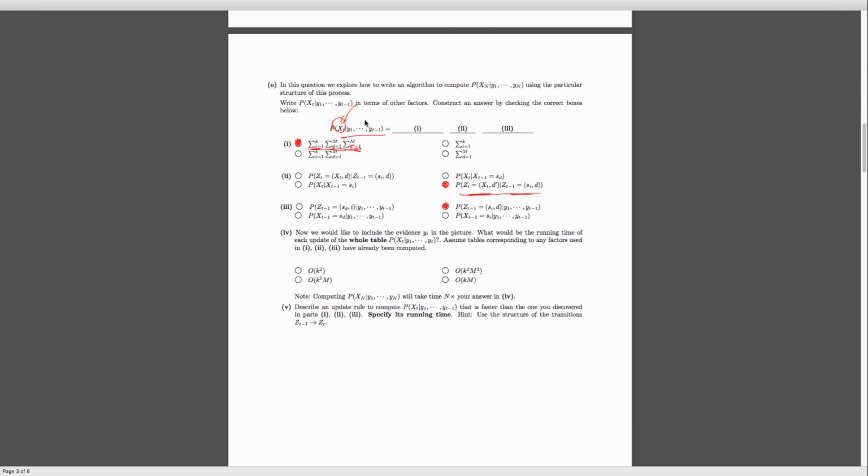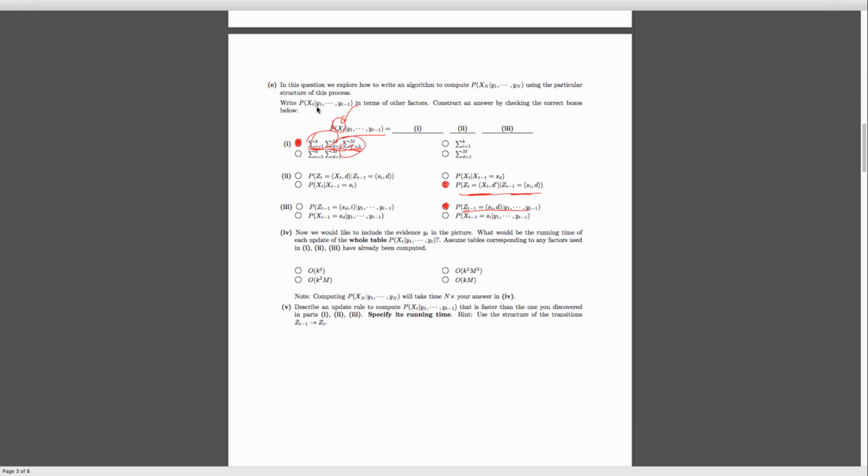of this form. So we keep track of this extended state, and then to actually answer the question we want, we sum out over the thing we don't actually care about. That gives us this expression over here. So the form here is what we'll also see for all the parts of the next question, this basic form, where we have some recursive term over here, we do some observation update, and we sum out over old things and things we don't care about in our final expression over here.